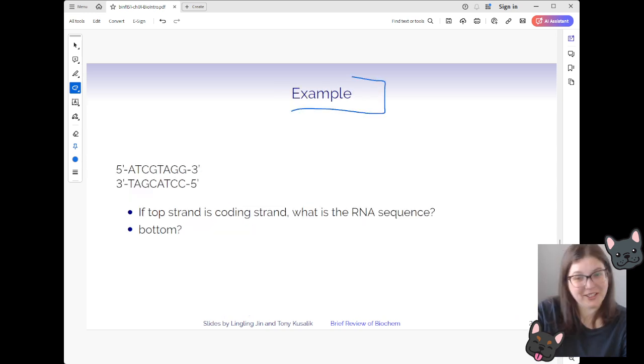You're going to have to go to the discussion board if you want the answer to this. We have here our coding strand.